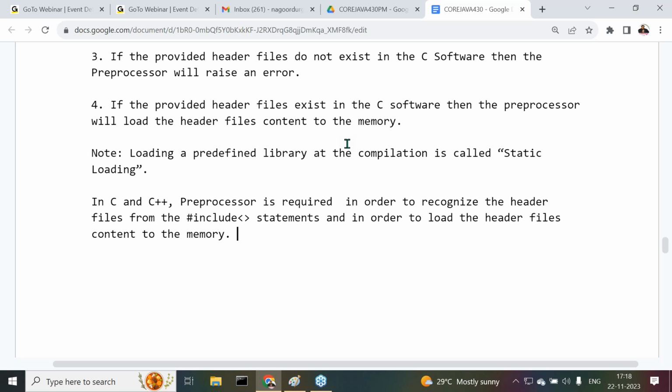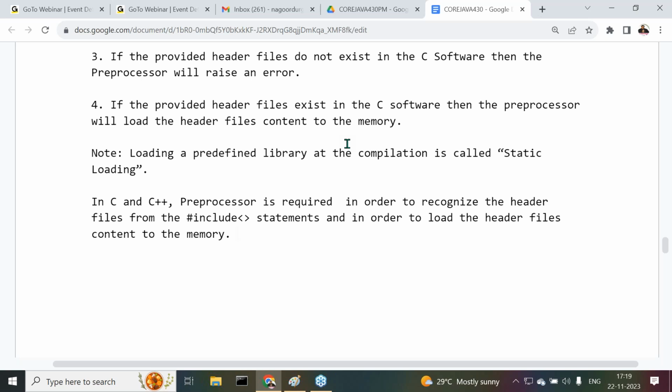Okay, fine. Why the preprocessor is utilized inside C and C++, we understood clearly. But why does it not exist in Java? Why is the preprocessor not existing in Java? That point we have to understand clearly. Why is the preprocessor not required inside Java? That point we have to understand.